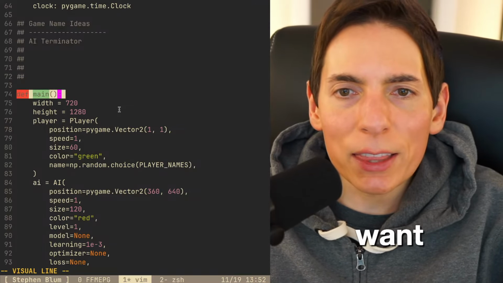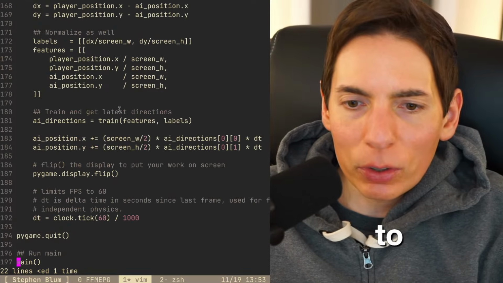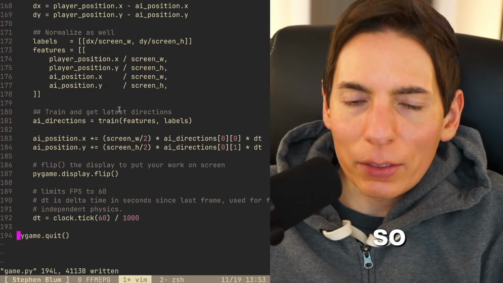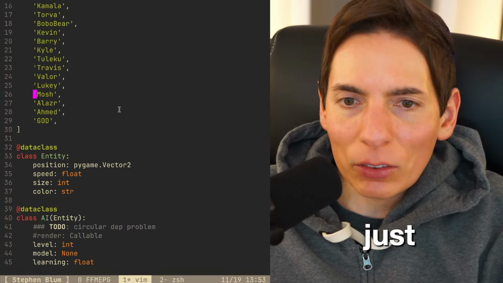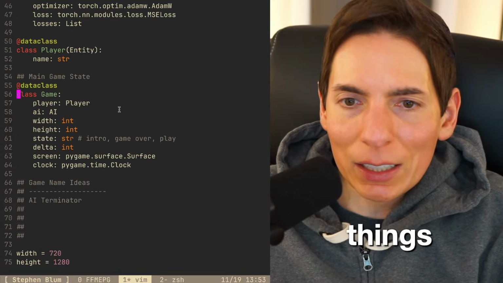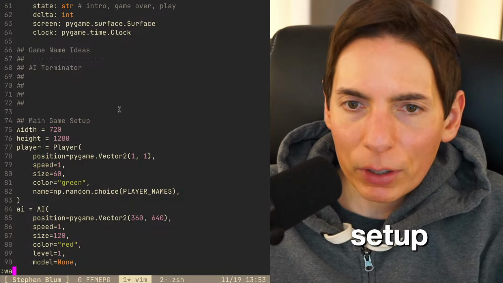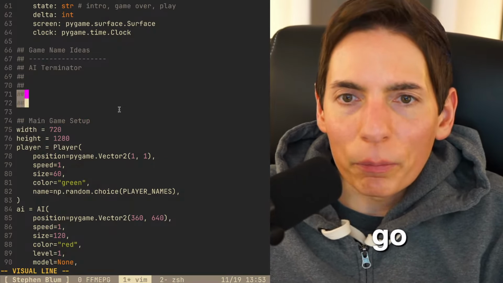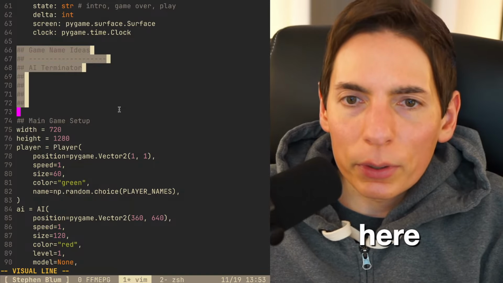I think we're just going to do this, because I don't want the extra indentation, and we're not going to be doing anything different here. I think we're just going to keep things clean and simple, and then go into the main game setup. Perfect. Let's bring this up to the top. Okay. Excellent. Name the game.